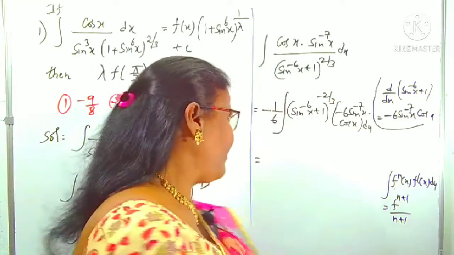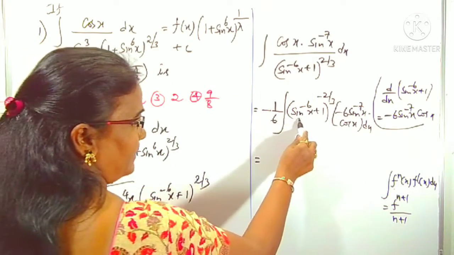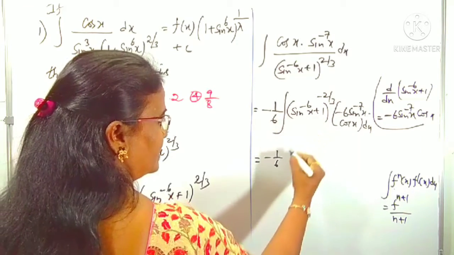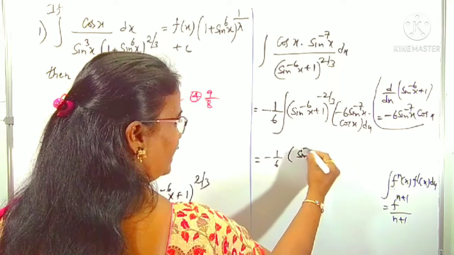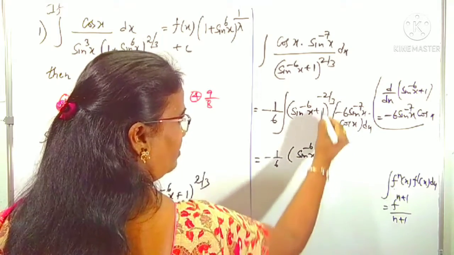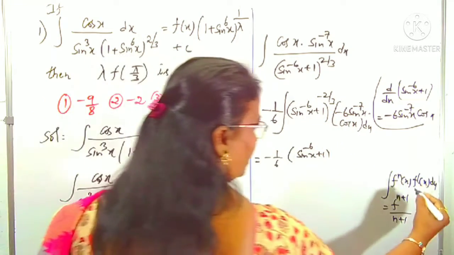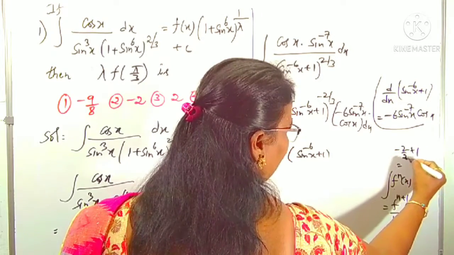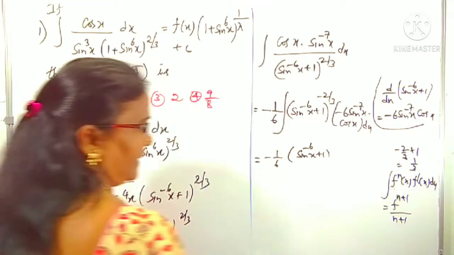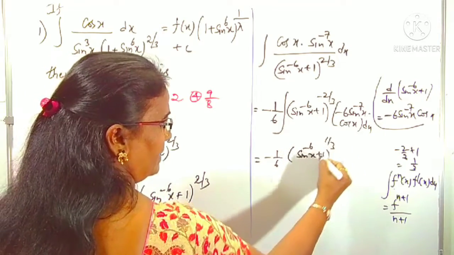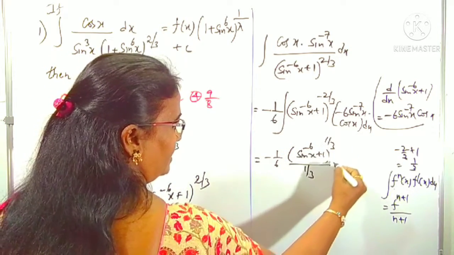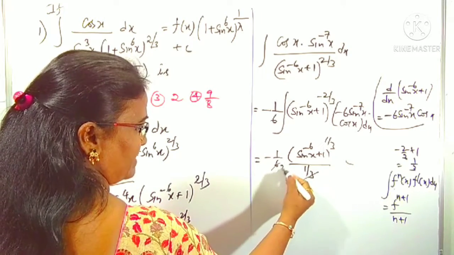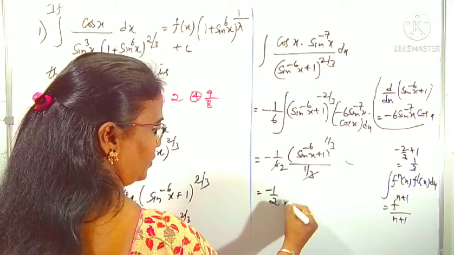Now in place of fx, what is there here? Sin power minus 6x plus 1, minus 1 by 6 constant. This is sin power minus 6x plus 1 whole power minus 2 by 3 plus 1. You know minus 2 by 3 plus 1, by taking the LCM 3, is 1 by 3, or not? Yes, whole power 1 by 3, by 1 by 3, plus c is the integral constant. 3 gets cancelled here 2 times. Therefore minus 1 by 2.